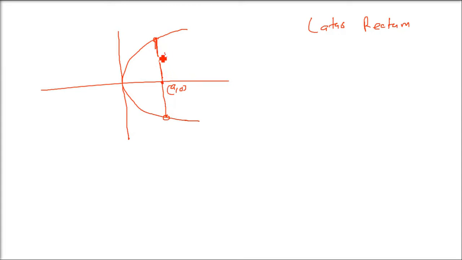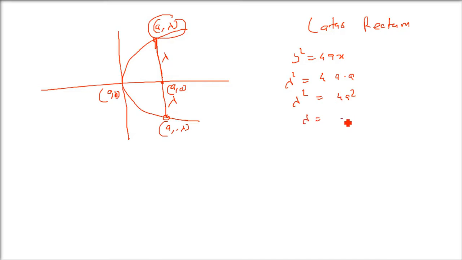So how do we get the length? Let us say that the length is lambda right now. This is (0, 0), which is the vertex. So the x coordinate is a and the y coordinate is lambda, and the other point is (a, minus lambda). The point (a, lambda) lies on this parabola, so y squared is 4ax, which we have already done. Because (a, lambda) satisfies it, in place of y put lambda, and in place of x put a. So lambda squared equals 4a squared. Lambda equals the square root of 4a squared, so lambda equals 2a.